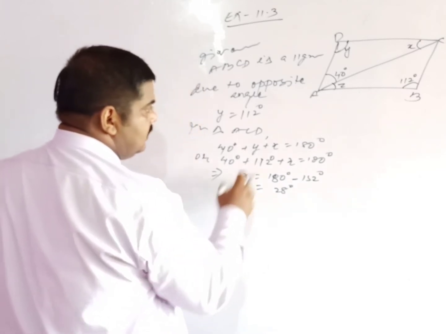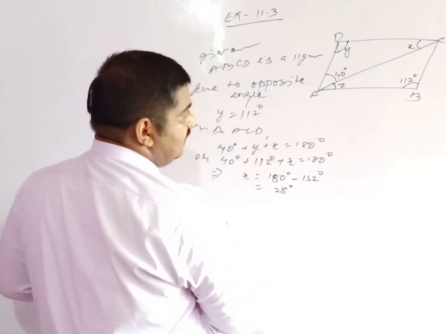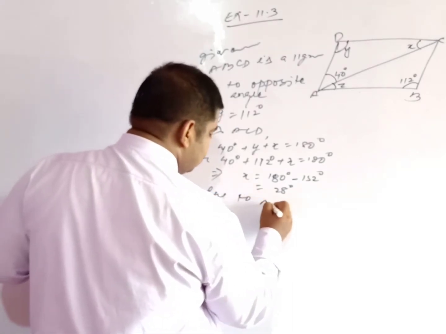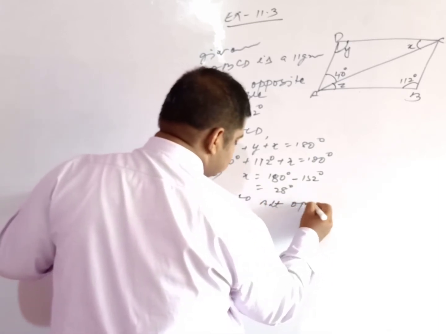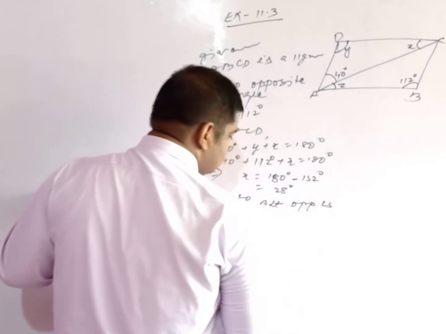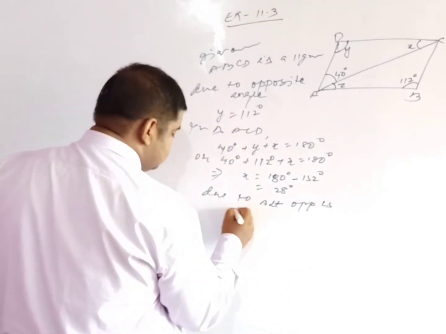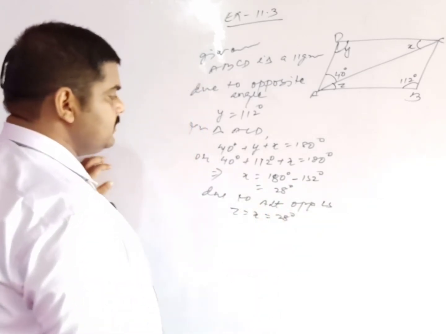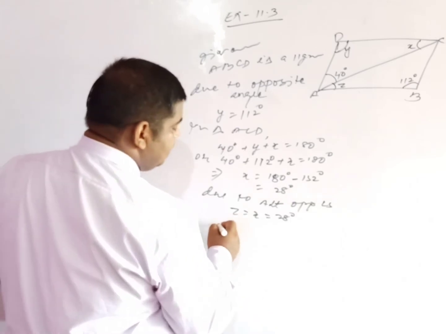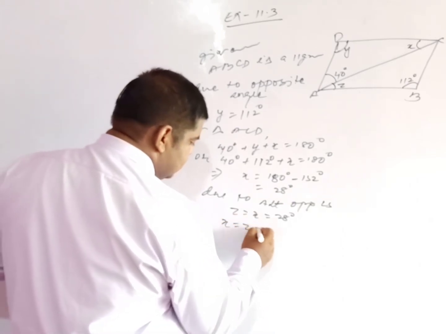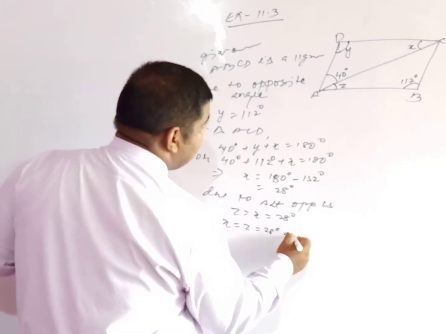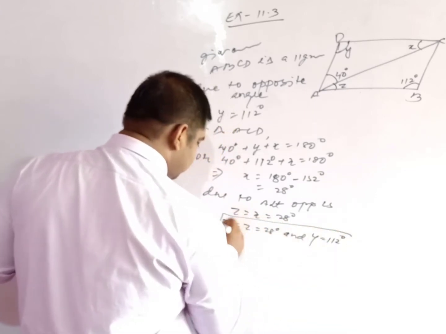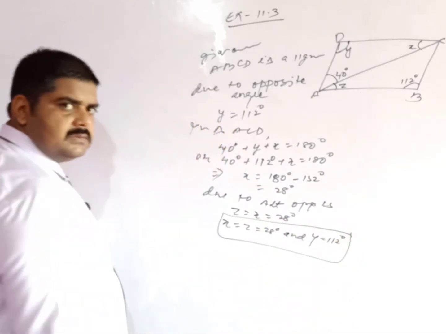And also you know very well that due to alternate angles, z is equal to x is equal to 28 degree. So my dear, the value of x is equal to z is equal to 28 degree and y is equal to 112 degree. That is the final result.